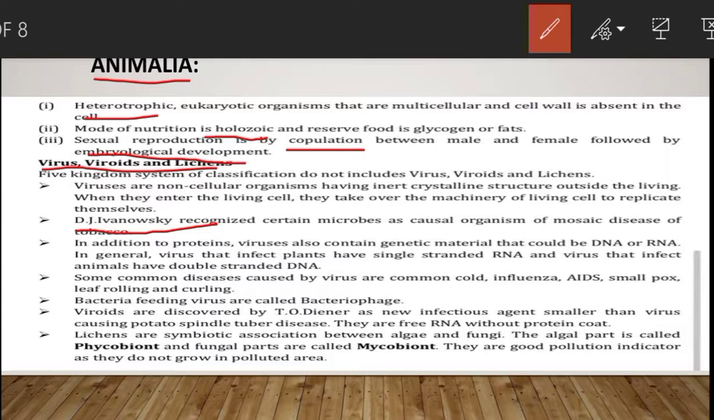Then M.W. Beijerinck demonstrated that the extract of the infected plant of tobacco, the plant which was infected by the viruses, could cause infection in healthy plant. That was being observed by Beijerinck. He called the fluid as contagium vivum fluidum, means infectious living fluid. Then W.M. Stanley showed that viruses could be crystallized, and crystals consist largely of proteins.